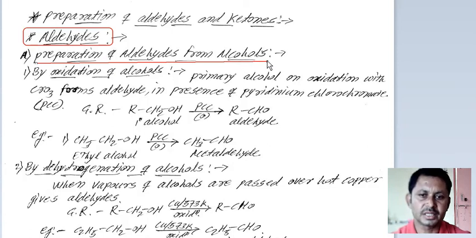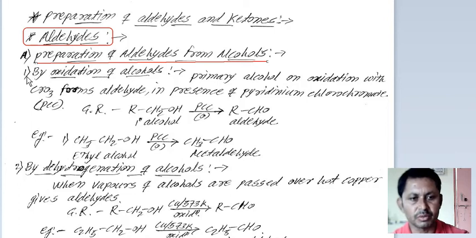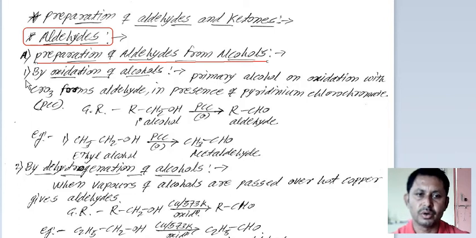How are aldehydes prepared from alcohol? By the oxidation method or by dehydrogenation, that means removal of hydrogen or addition of oxygen. First, see the oxidation of alcohols.